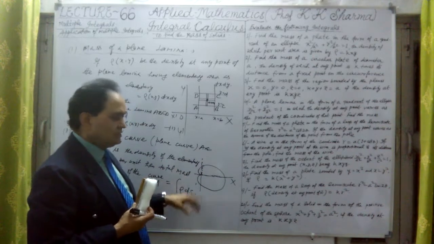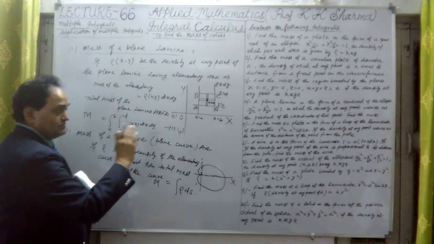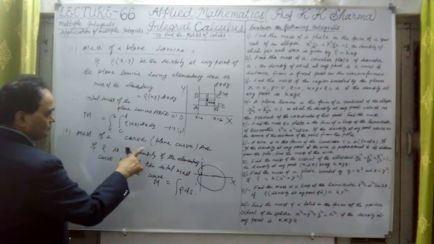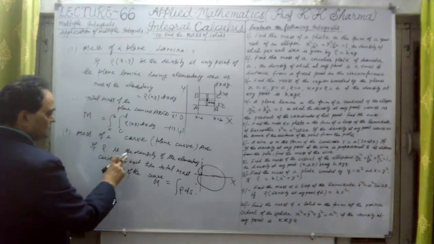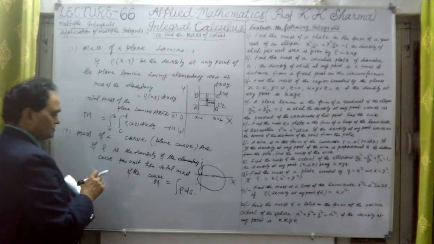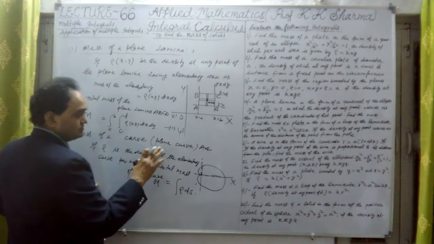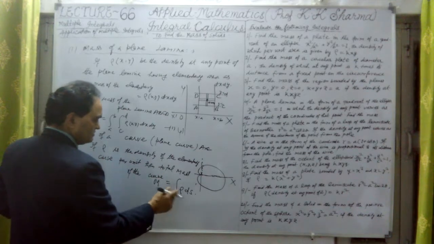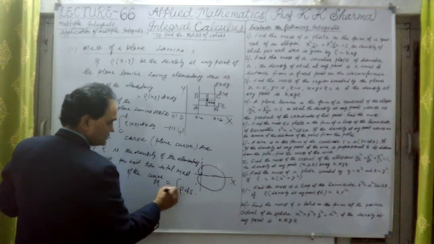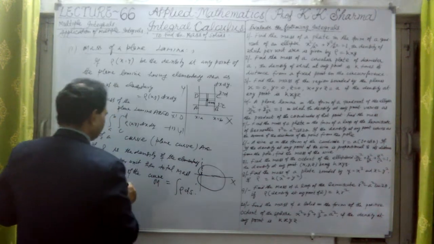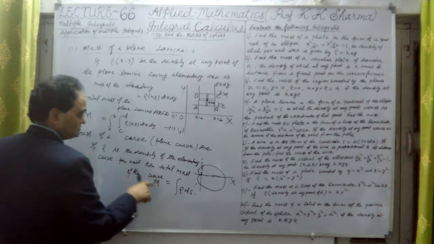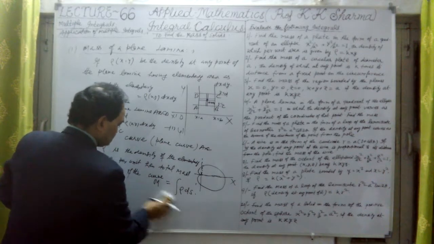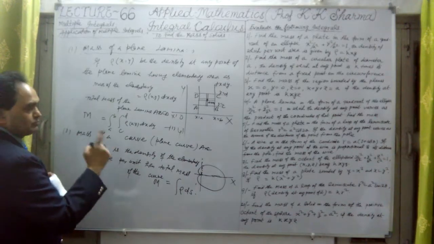Then the mass of the wire will be of this wire type or arc type of question. So the mass of a curve, or plane curve, or arc, we know the density of the given curve per unit. Then the total mass of the curve will be rho into ds. Here rho represents density. This is pronounced as rho, not a p, but rho. So this is the second type of question we will discuss.